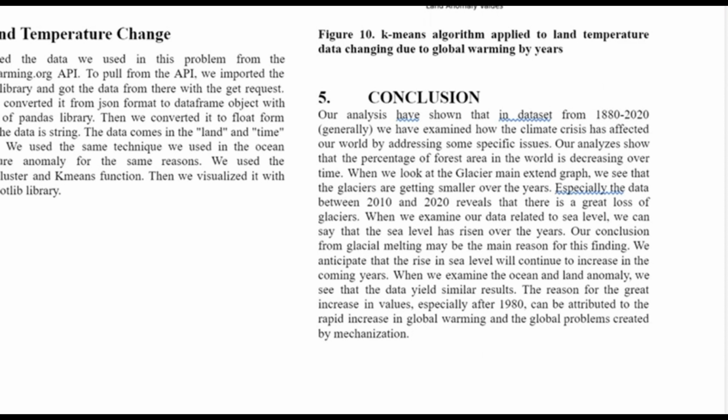The extent of the melting glaciers and the rise of sea level, the decrease of forest surface area, and the anomaly of ocean and land temperatures were examined between 1880 and 2020, and predictions for the future were made. The images we have produced as a result of these predictions reveal that the problem will continue rapidly in the future. Thanks for listening.